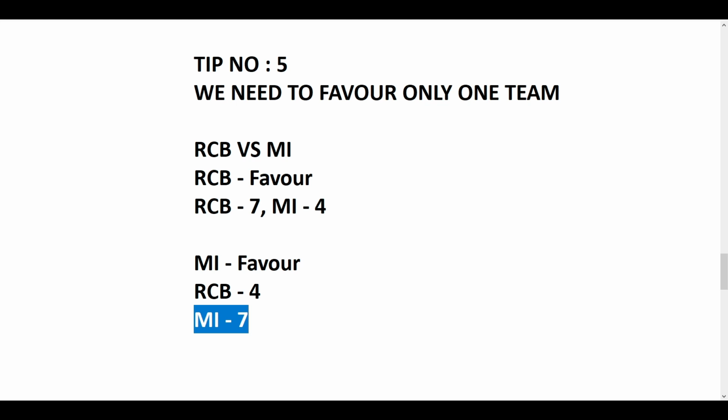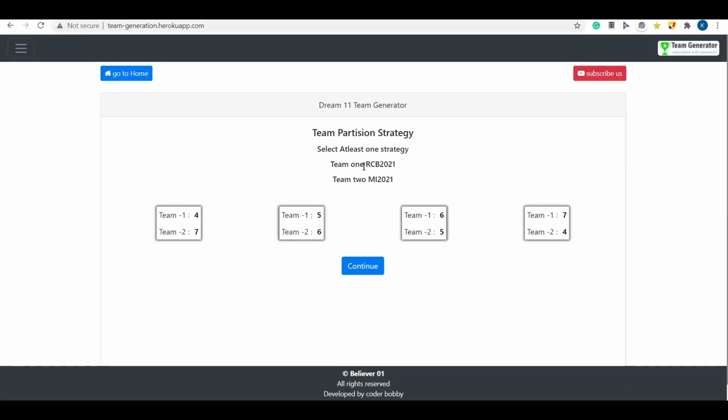So let's go to our software and select RCB as team 1. I want to favor RCB, so let's select 7 players from RCB and 4 players from team 2. Team 2 here is Mumbai Indians. So 7 players from RCB and 4 players from Mumbai Indians, and after that, continue.